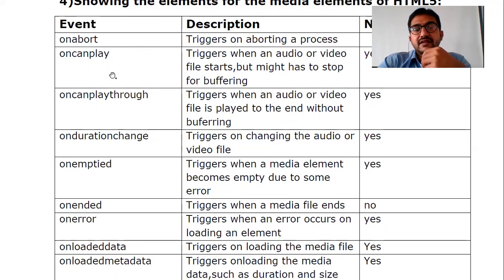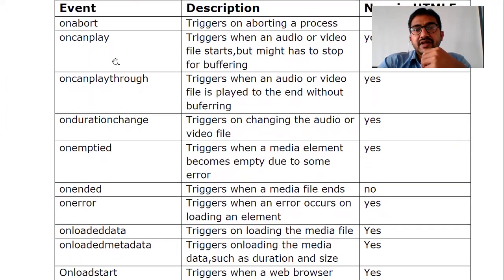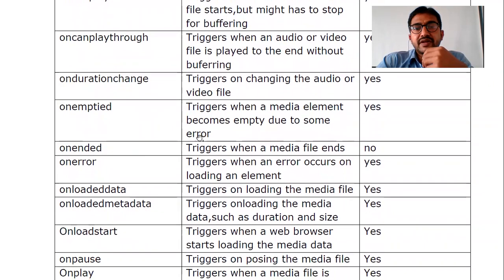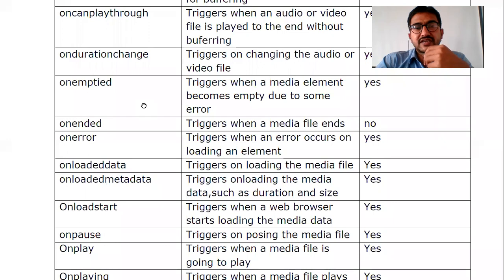It will buffer and then it will play. Oncanplaythrough means when an audio or video file is played to the end without buffering. Ondurationchange is when you change the audio or video file's duration. Onemptied is when it becomes empty due to some error, and what action has to be done.